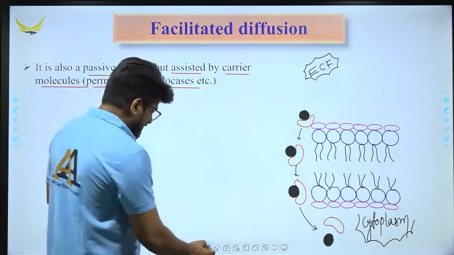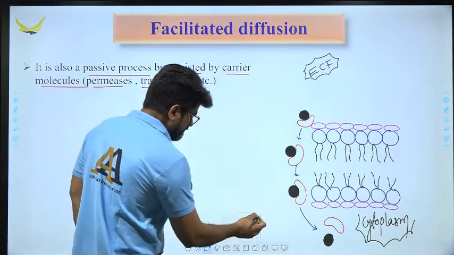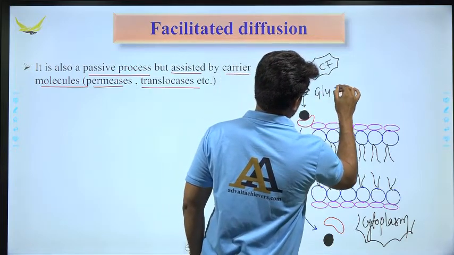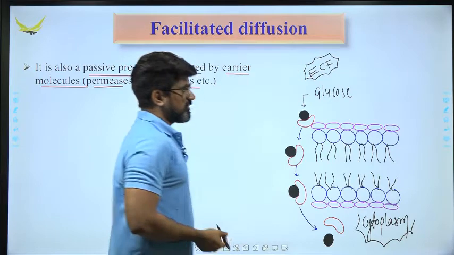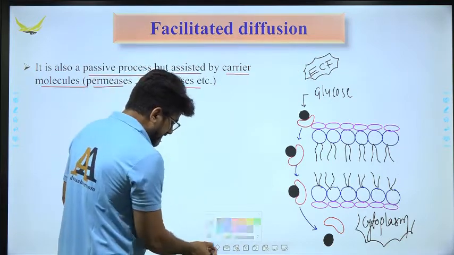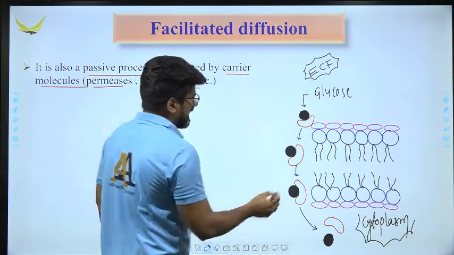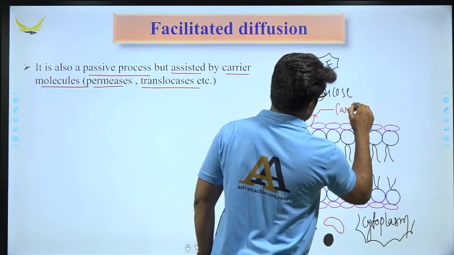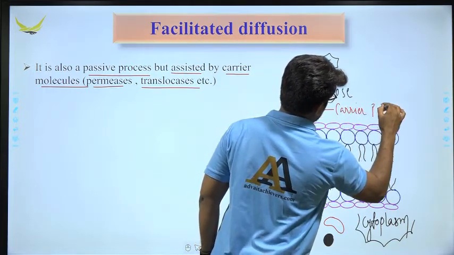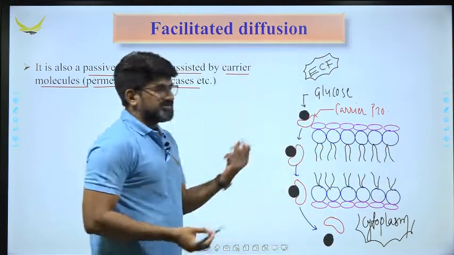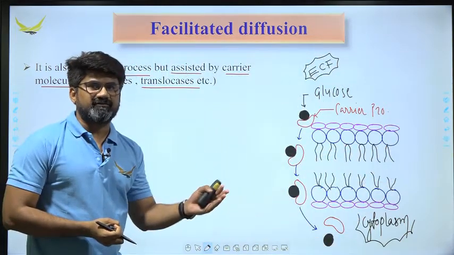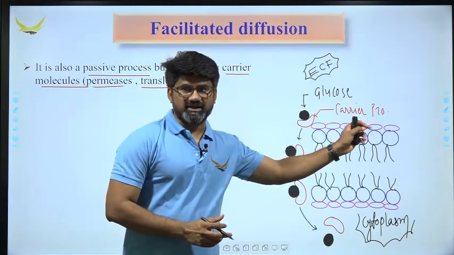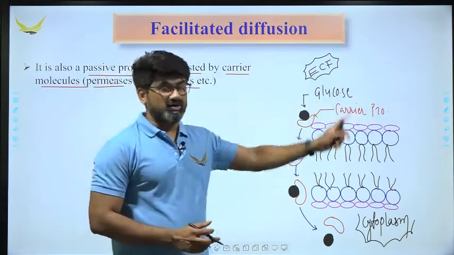For example, here we have one molecule, the molecule of glucose, and this glucose molecule attaches to one of the peripheral proteins, which is nothing but the carrier protein. This protein is basically a peripheral protein by type, but according to its function it is considered a carrier protein, because it carries glucose.